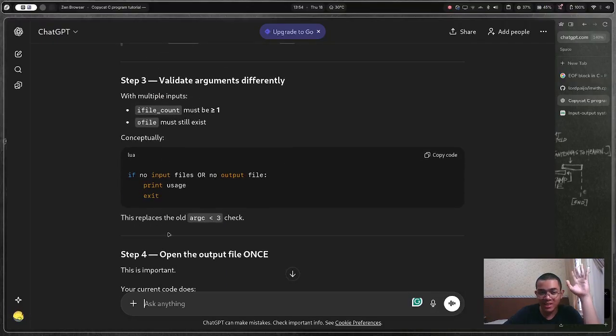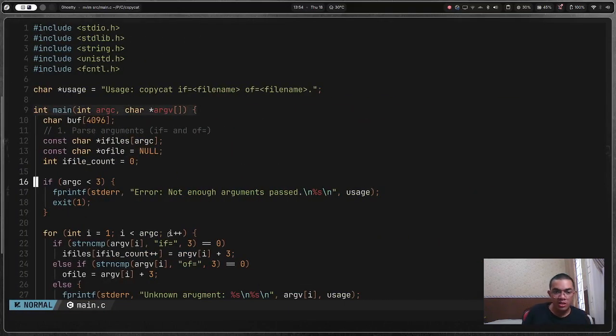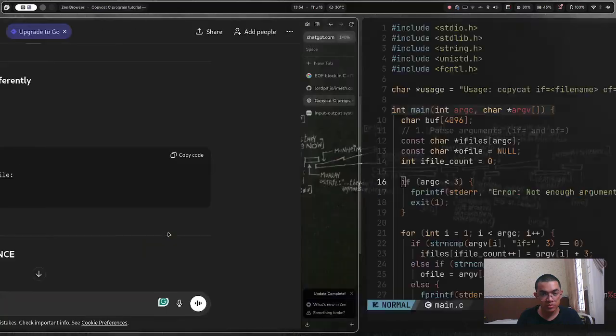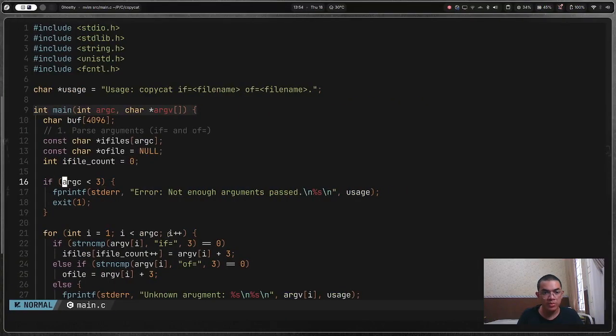Let's do it. Validate arguments with multiple inputs. Ifile count must be at least 1. Ofile must still exist. No input files or no output file. Print usage and exit. Okay. So that's the argc 3 check. I'm going to do it like this. This will replace this.